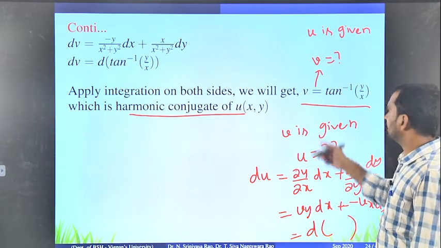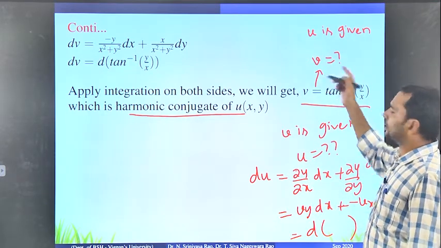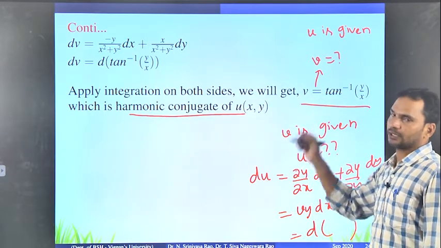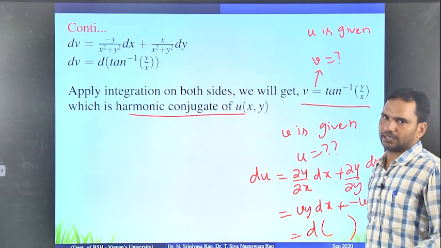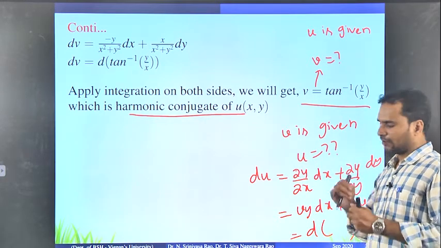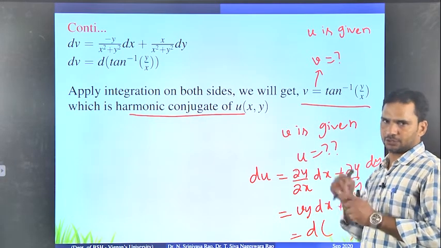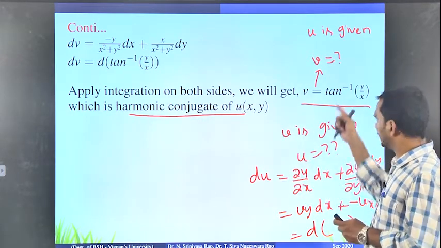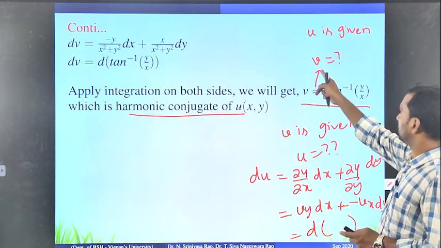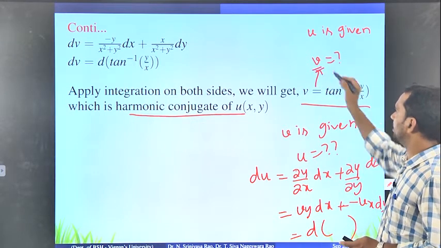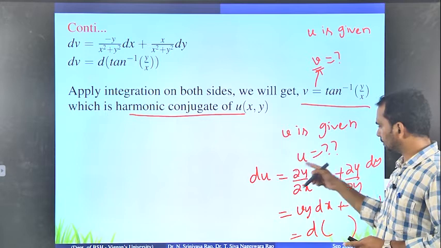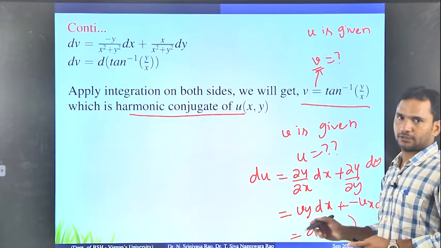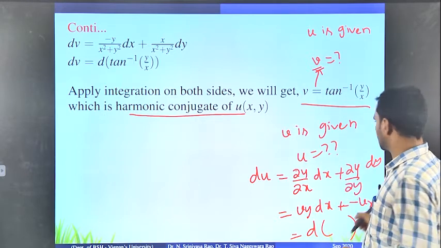So if u is given, you find v using the total derivative concept. Everybody remember, finding the harmonic conjugate has two ways. The first way is using the total derivative. If u is given, you use the v total derivative formula. If v is given, you use the u total derivative formula, so that you get the u value. This is the first process.